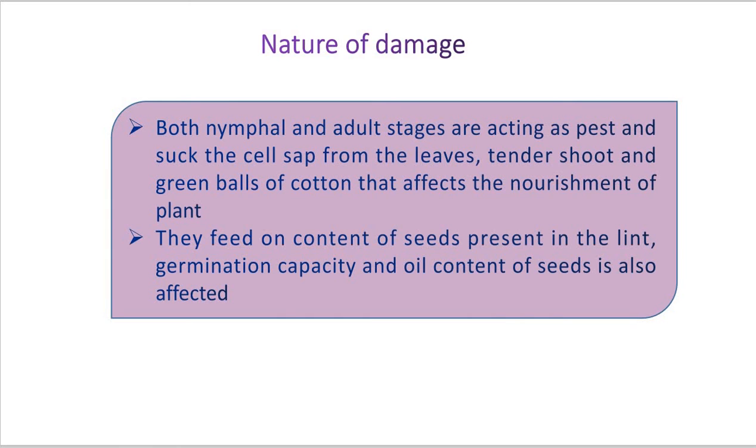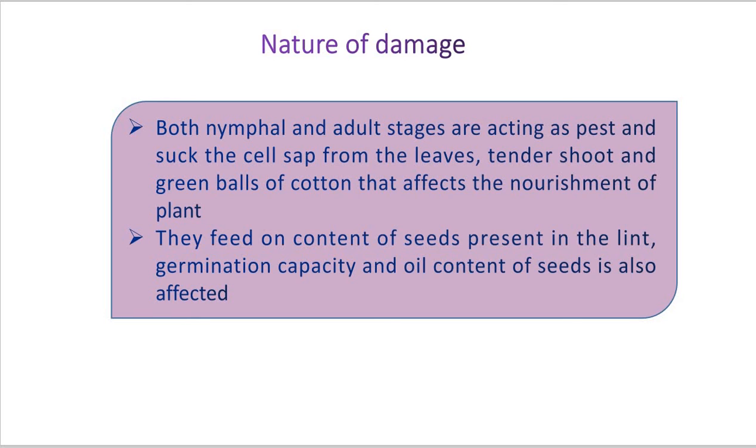Such cotton bolls get stained, and such stained cotton does not make a continuous colored thread. Okay, so there is a problem in the process of ginning. Now such stained lint has low market value, which causes economic loss to the farmers.